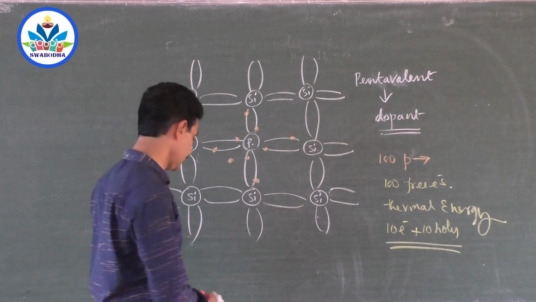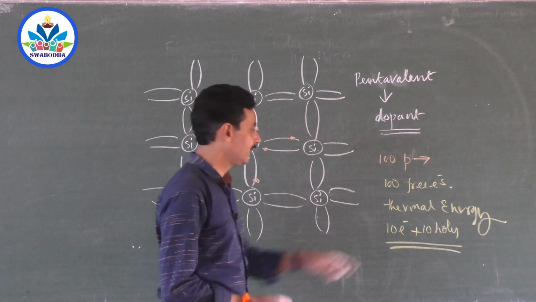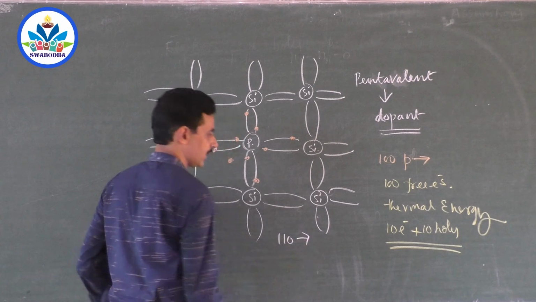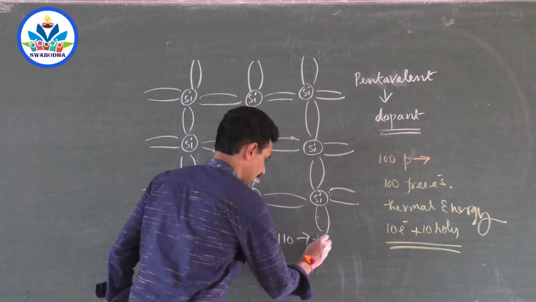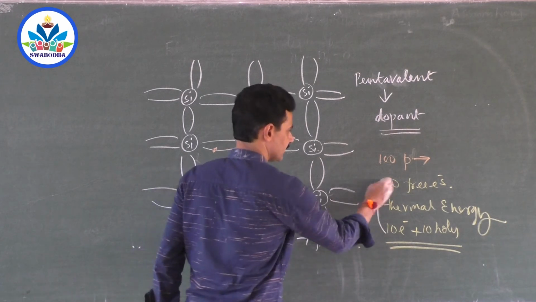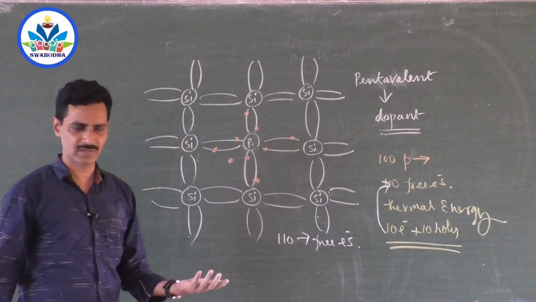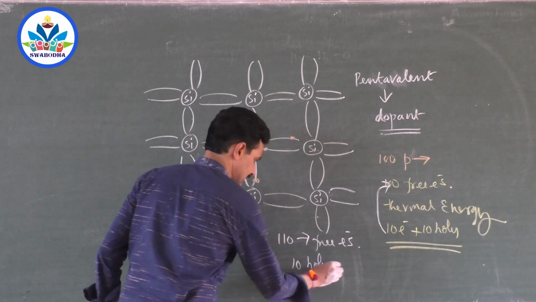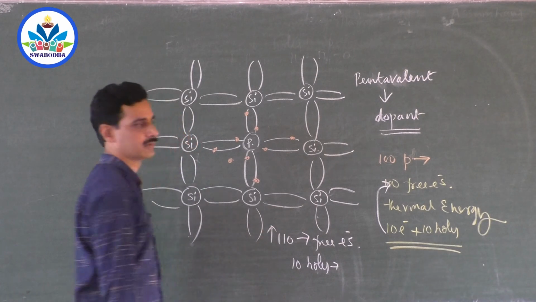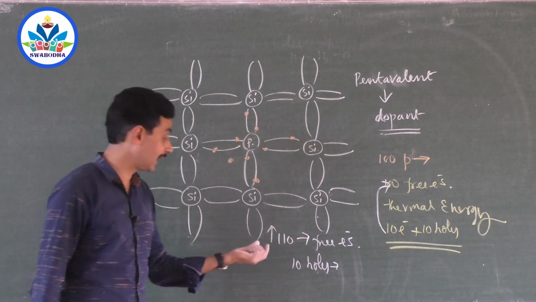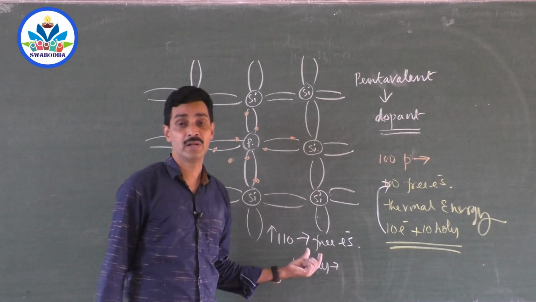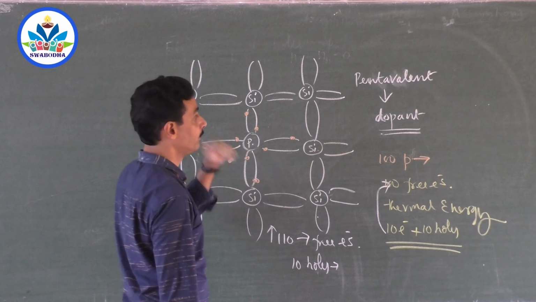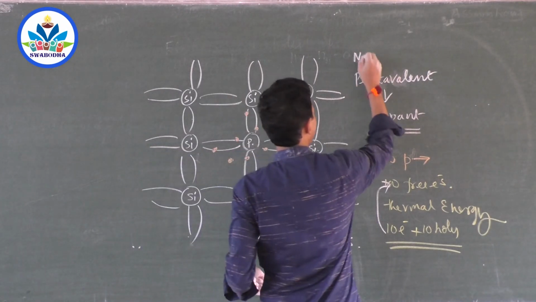So what is the total number? Total number is 100 free electrons because of doping and 10 electrons because of thermal energy, so 110 free electrons. We will add these electrons with this. Nothing will happen because they are free electrons, and there will be only 10 holes. So whose number is more? Definitely free electrons. Since negative charge carriers are more because of phosphorus doping, this type of semiconductor obtained by adding pentavalent impurity is called N-type semiconductor.